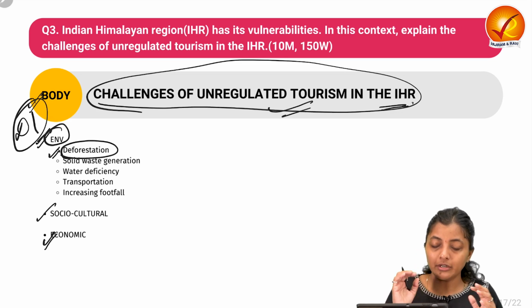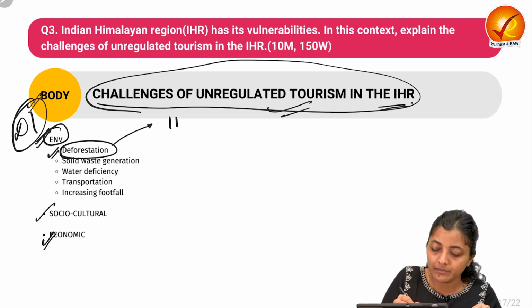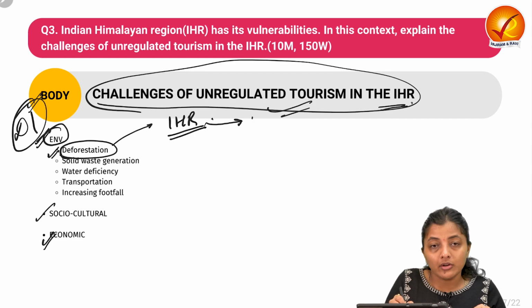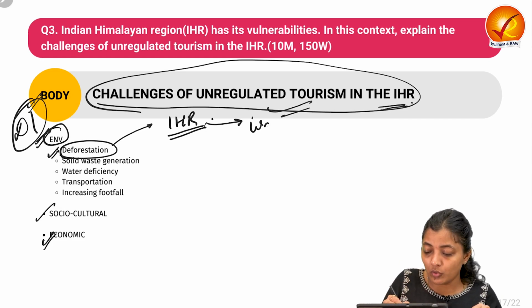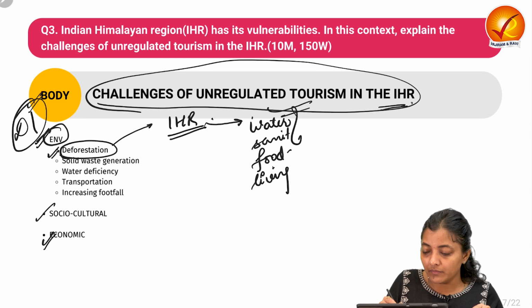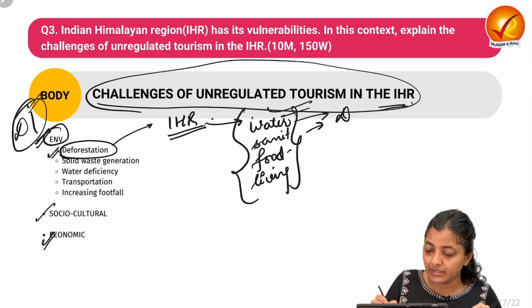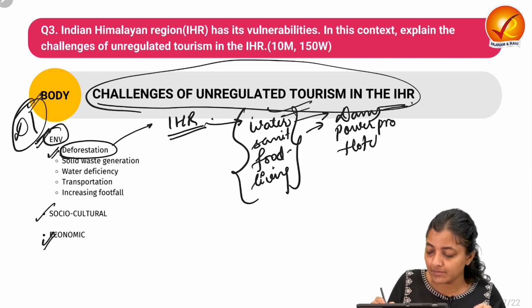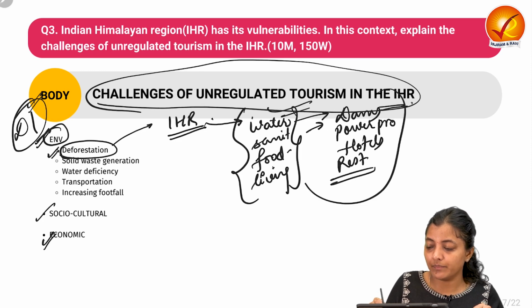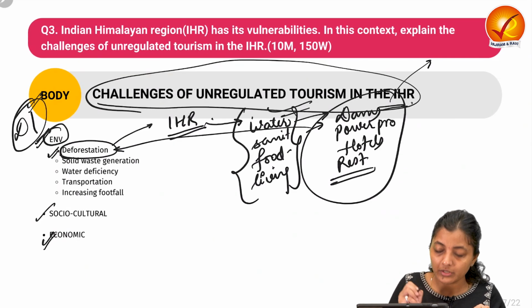Unregulated or uncontrolled tourism, when tourists flood into the Indian Himalayan region to fulfill their needs, like their water needs, their sanitation, their food, their living, we need to develop infrastructure like dams, power projects, hotels, restaurants, etc. And for all this infrastructure development, we need to remove the forest.